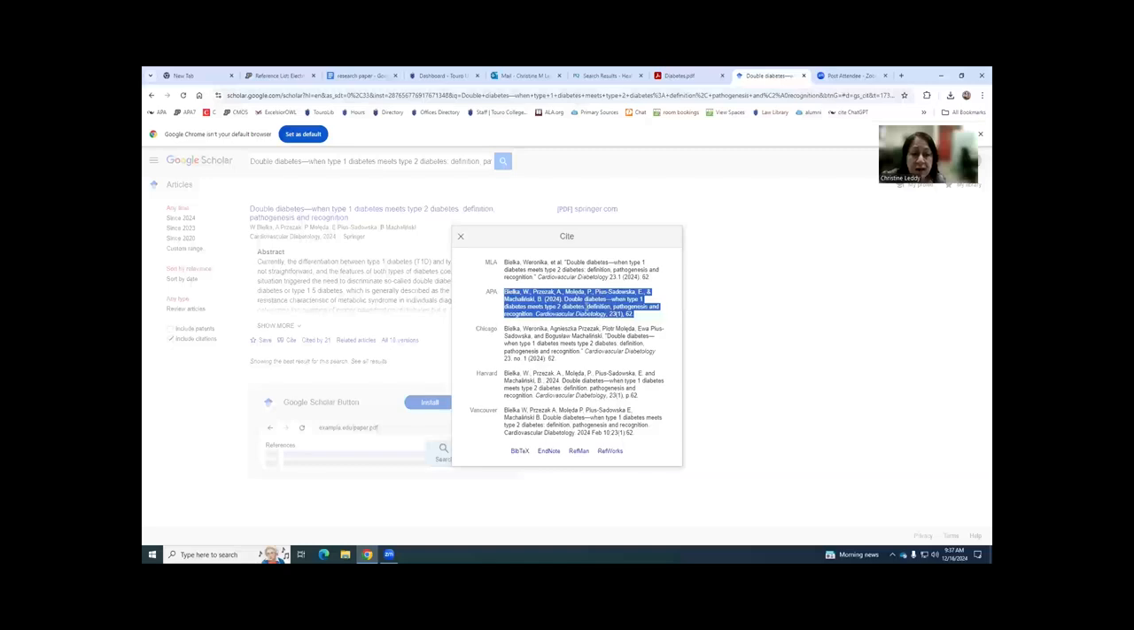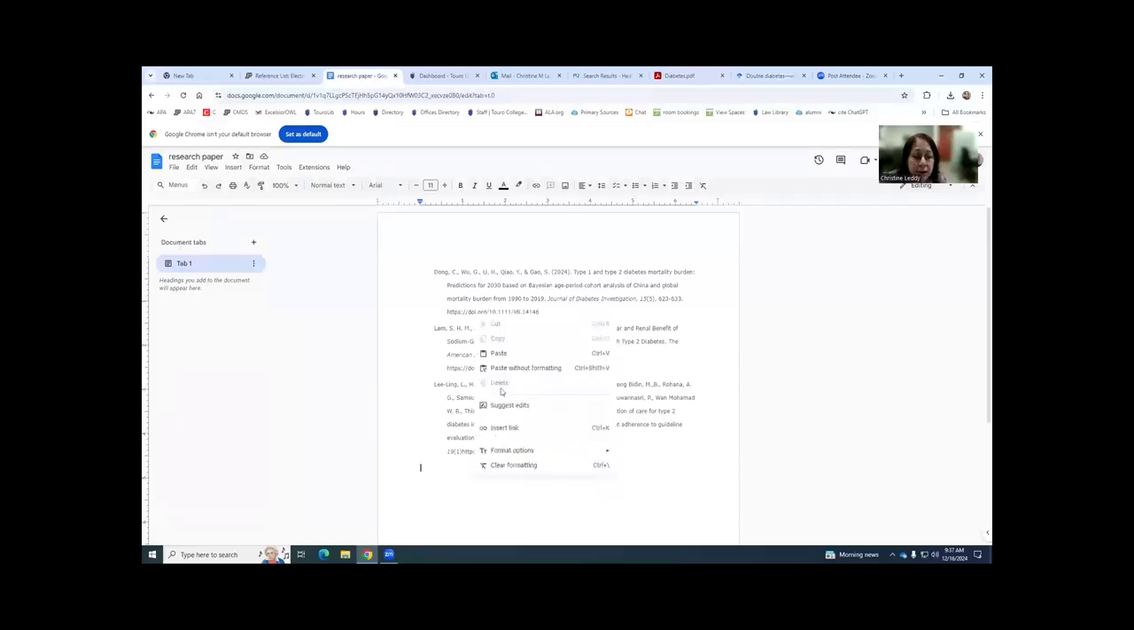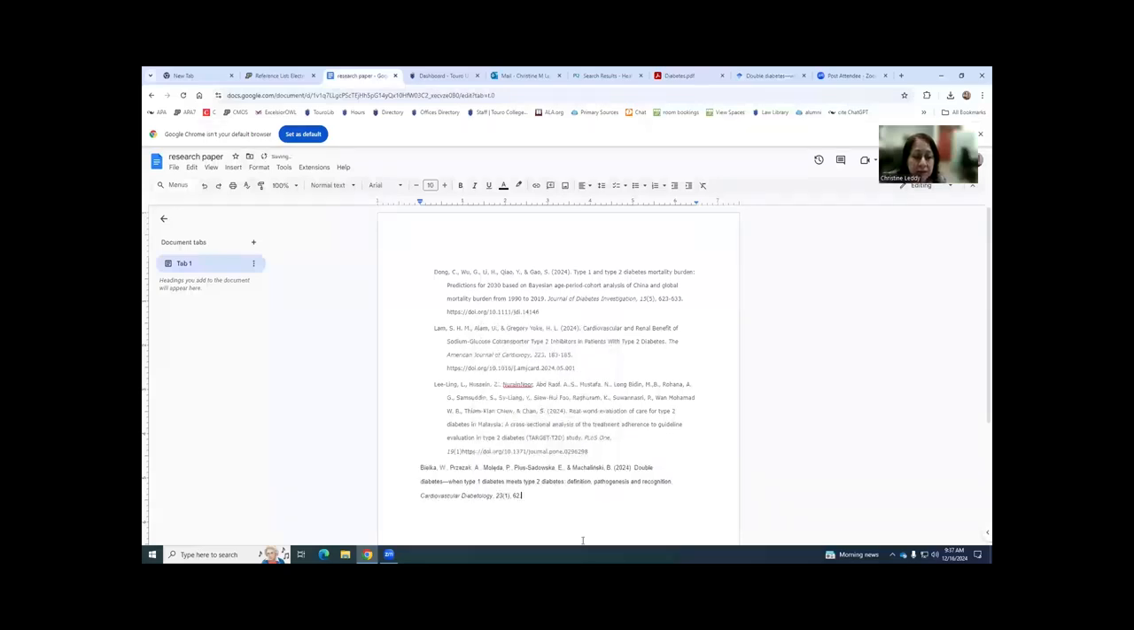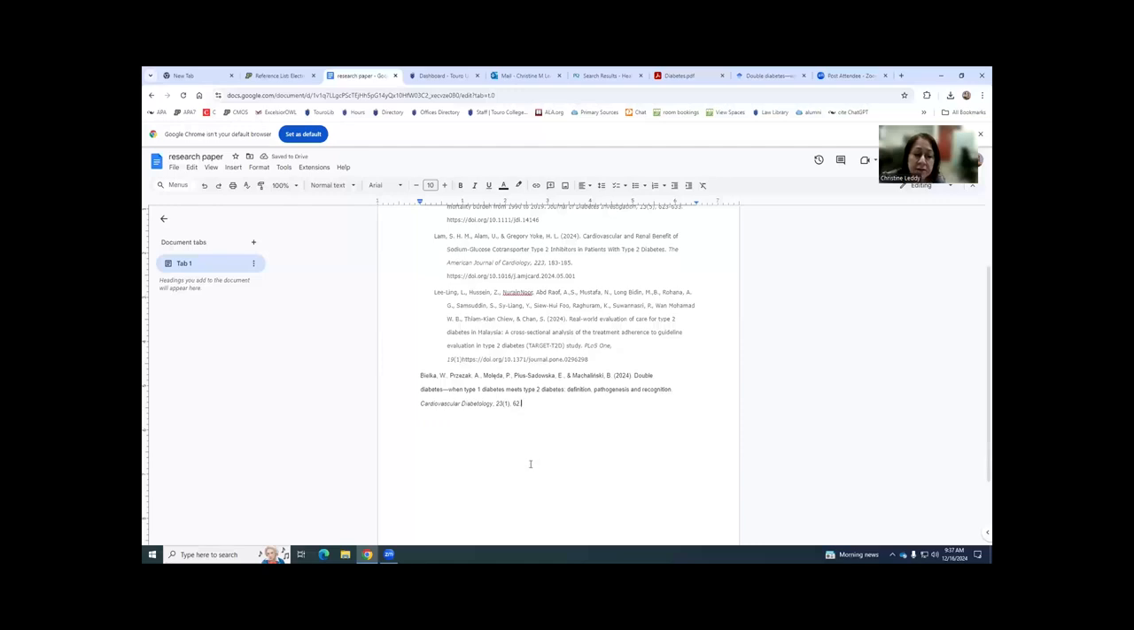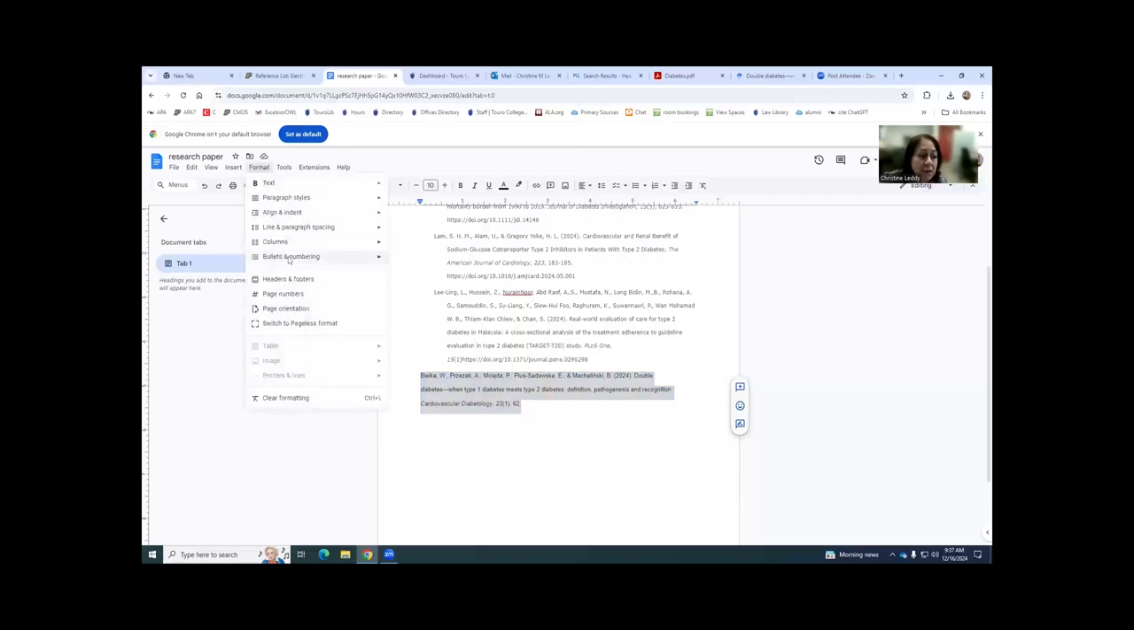We're using APA, so I'm going to copy. I'm going back to my research paper. I'm going to add that in on my references page, and there it is. So again, we have to proofread it and we have to properly format it. This one did not create the hanging indentation. It's very easy to do. You highlight whatever needs to have that hanging indentation, format,